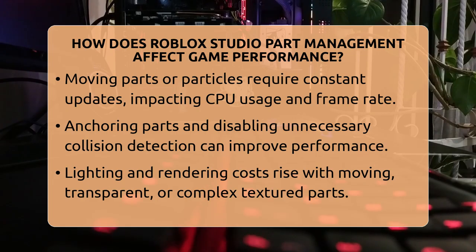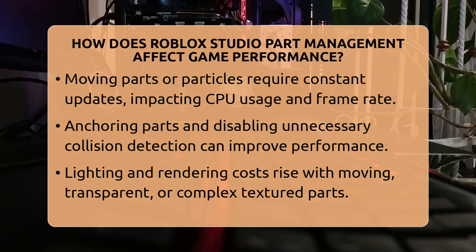Lighting and rendering are other important factors. When parts move or change, Roblox recalculates lighting and shadows. Large numbers of transparent or semi-transparent parts are more expensive to render. Using too many can slow down your game, especially if they are moving or have complex textures. Using meshes or surface GUIs instead of many small parts can sometimes help, but each has its own cost.